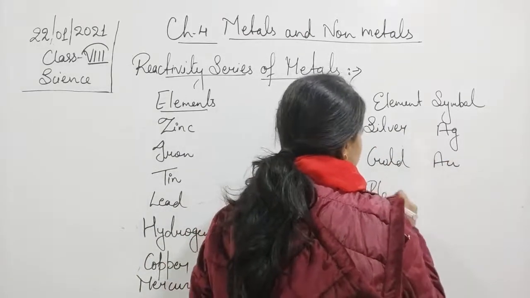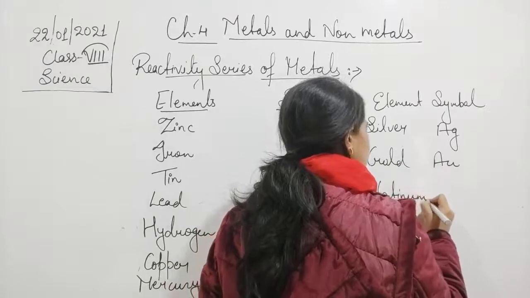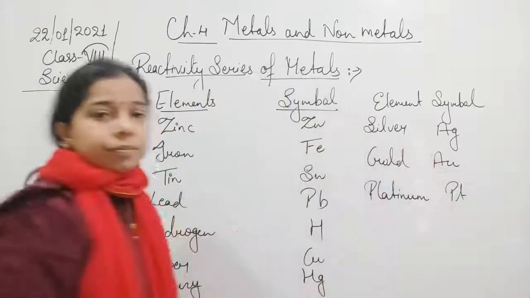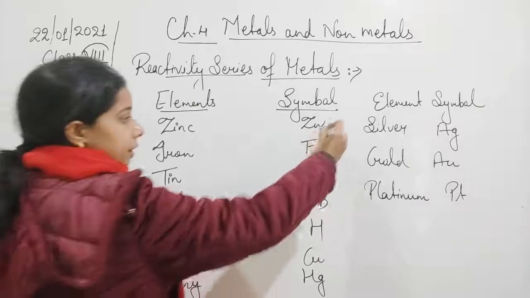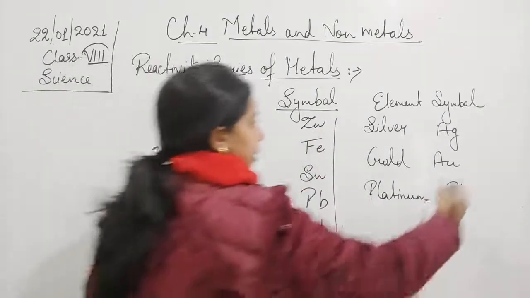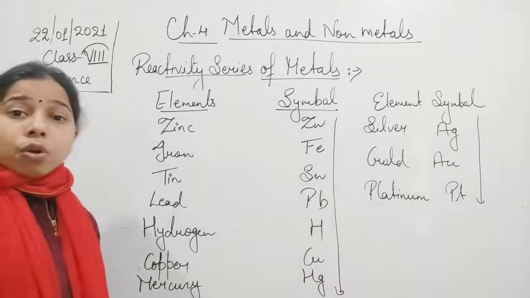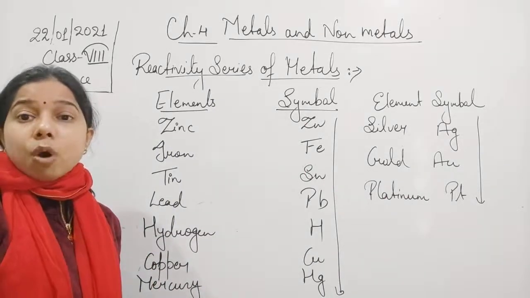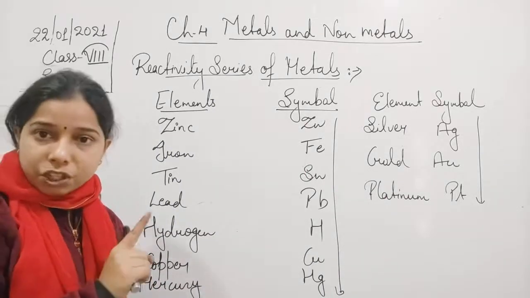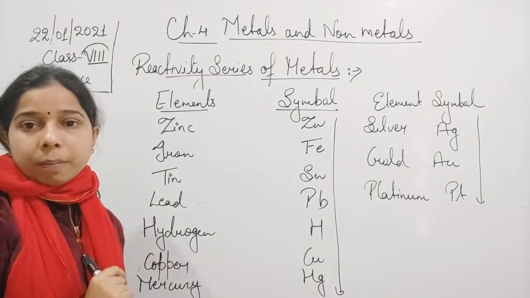Then platinum, represented by Pt. So you can see the decreasing order is like this from here to here. Okay, so you have seen here that the most reactive was the potassium and then sodium.